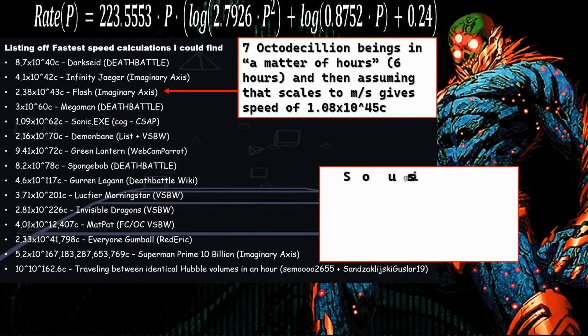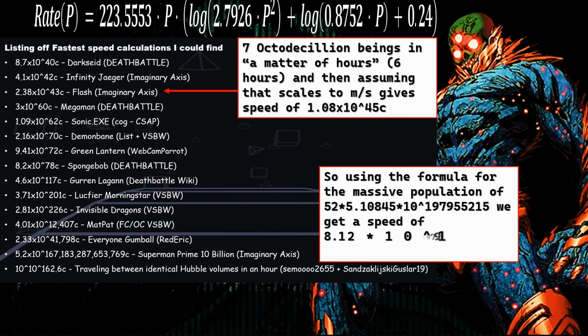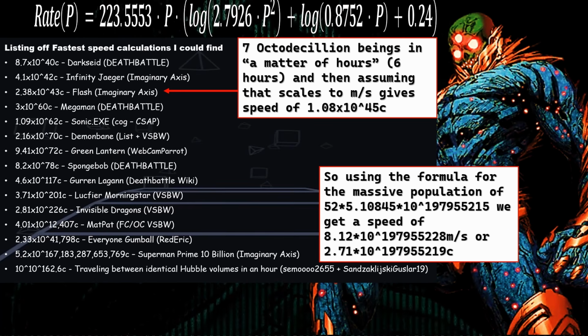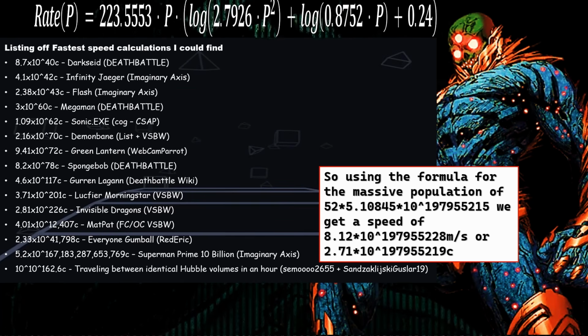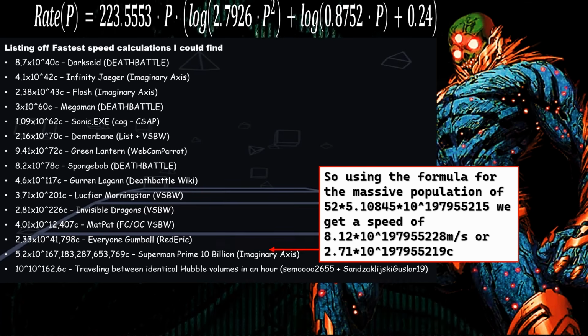If we use the formula for the massive population of 52 times that of the DC universe, we get a speed of 2.71 times 10 to the 197 million times the speed of light. This is much faster than the speed calculation for the characters in the Amazing World of Gumball, but not quite as fast as the speed calculation for the fan character that is Superman Prime 10 billion.